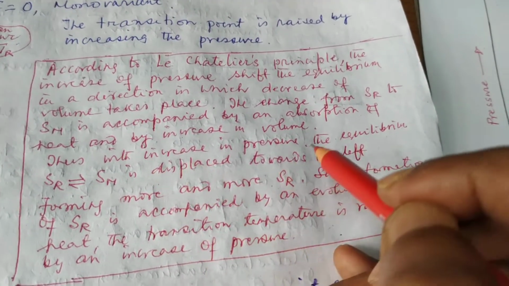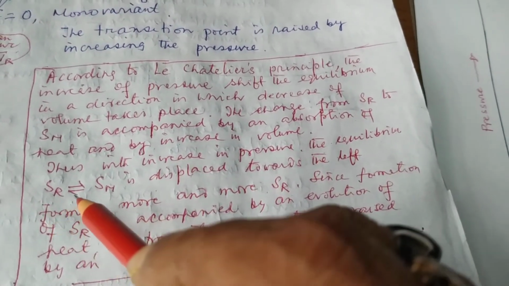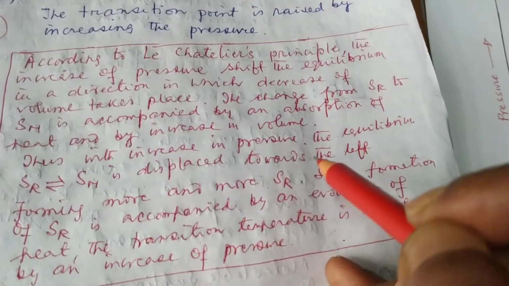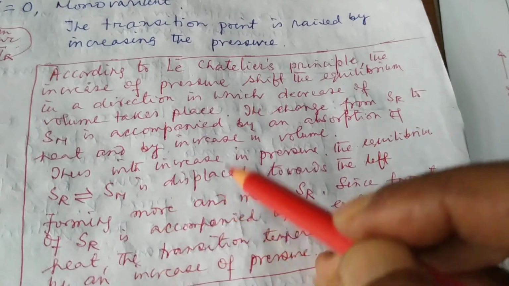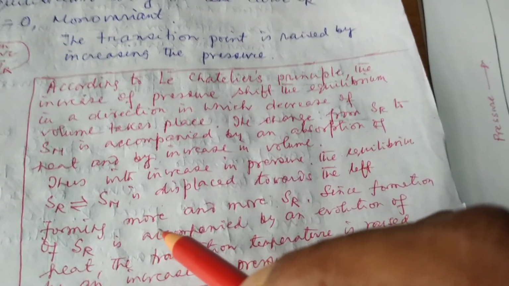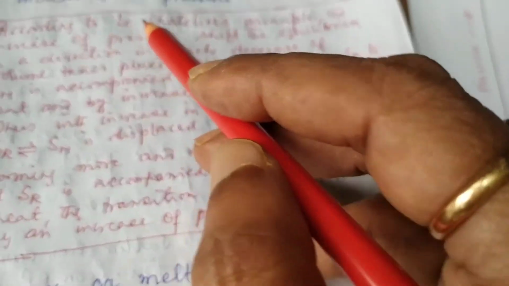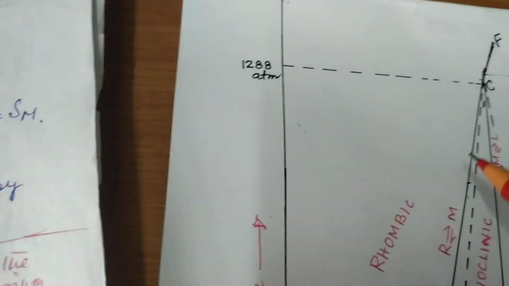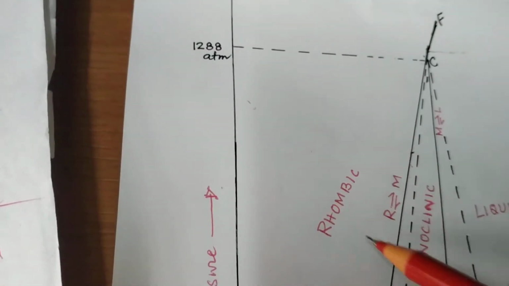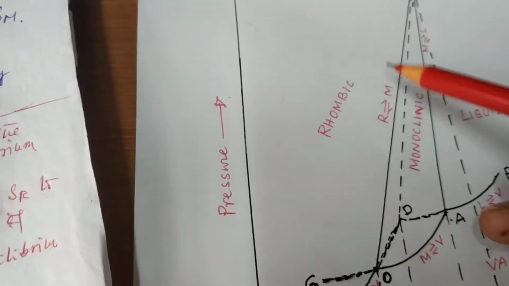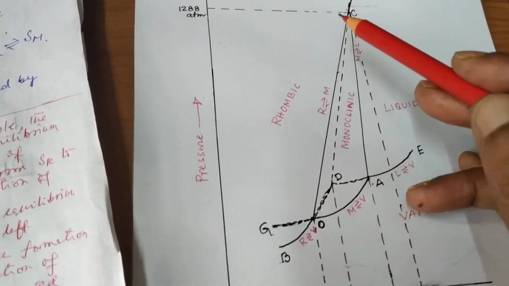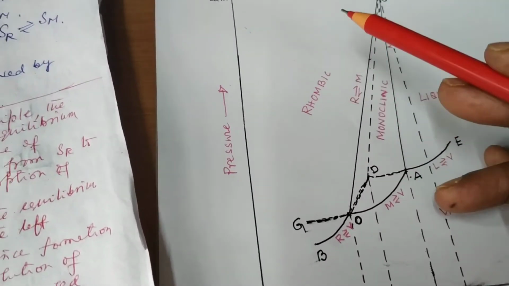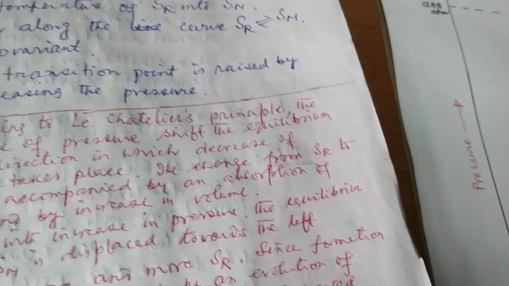Thus, with an increase in pressure, the equilibrium SR to SM is displaced towards the left, where the volume will be reduced, forming more and more SR. So, this area of SR will be increased as we increase the pressure, because more and more SR will be formed. Okay?